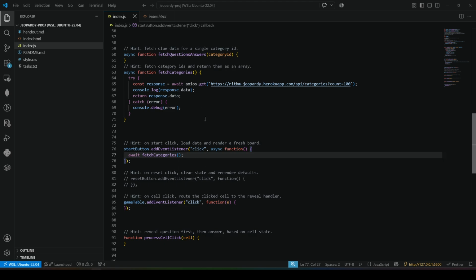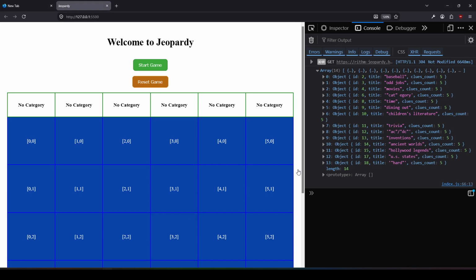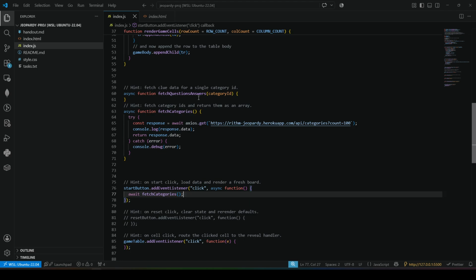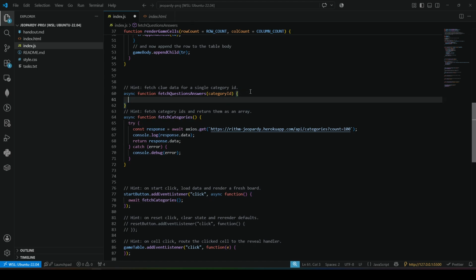So from there, I want to grab all of the clues. So basically questions and answers. And that would be in our fetch questions and answers. And as you notice, it takes a category ID. So we're gonna need to store some categories here and probably do a loop here at some point to fetch all questions.